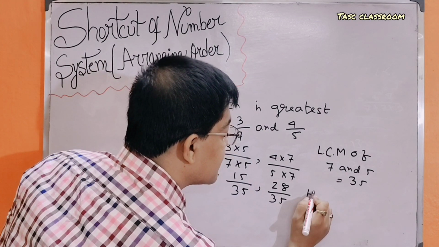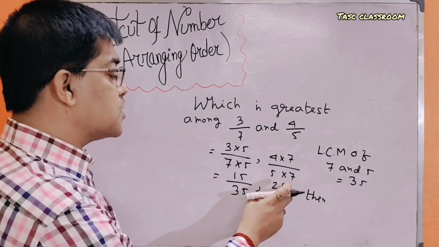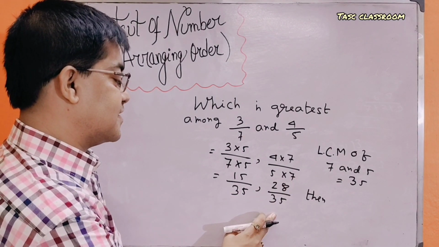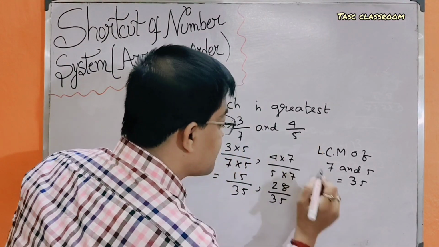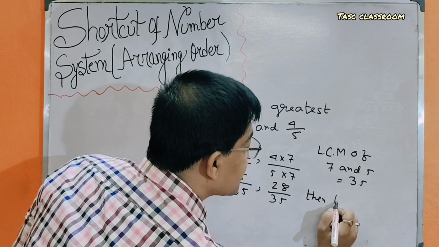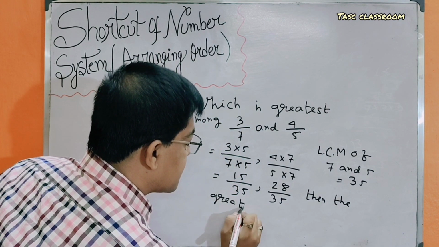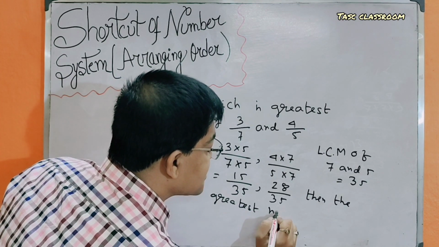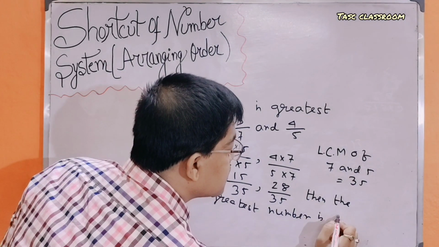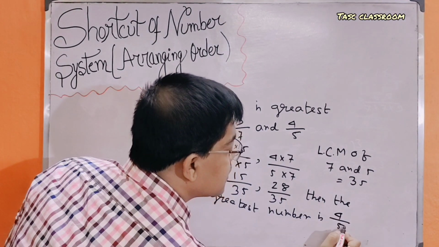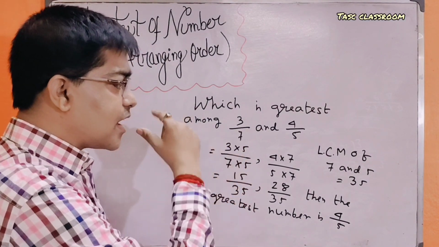Then, which is greatest among them? 28 by 35 is greatest. Then the greatest number is 4 by 5. Friends, this is the conventional method.